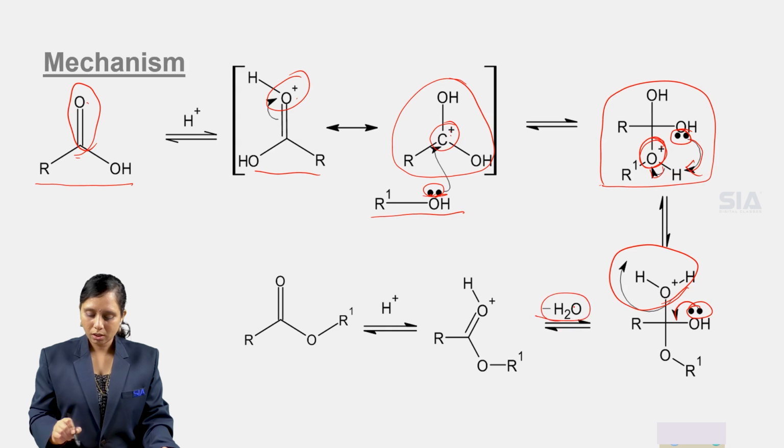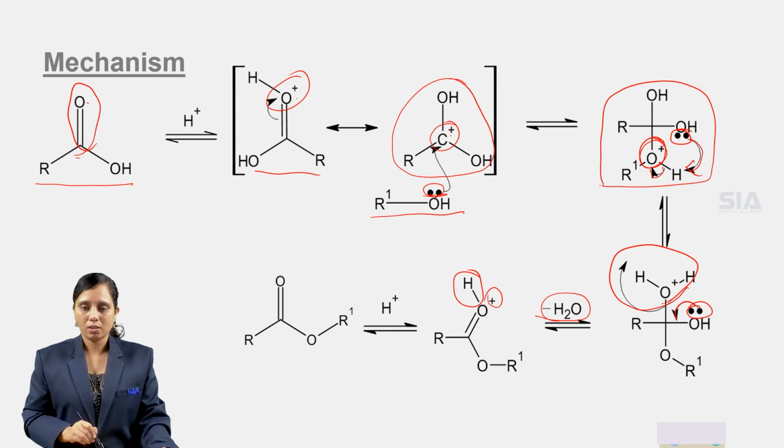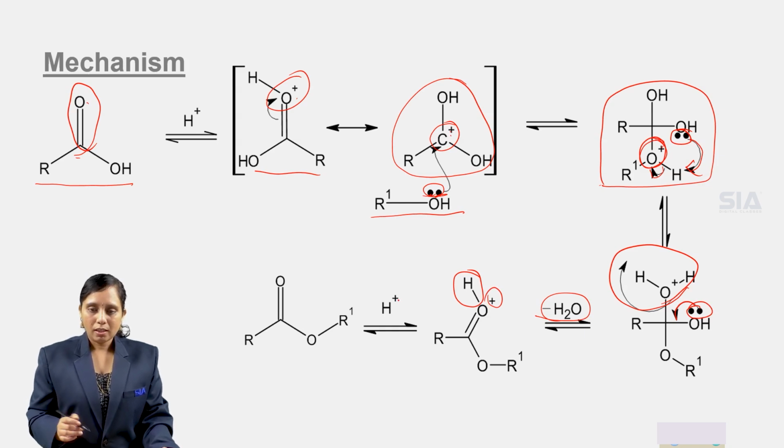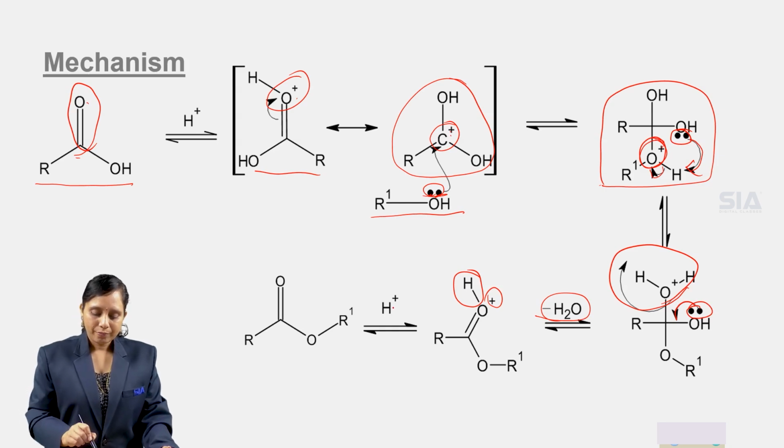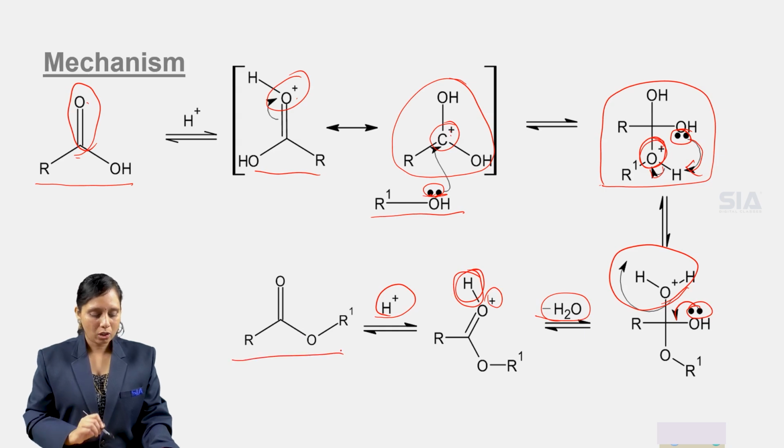With removal of water, a double bond is formed, and hence there is a positive charge on oxygen. Later, in the presence of acid catalyst, the H plus ion, the proton, is removed from this hydrogen again to give the final product, the ester.